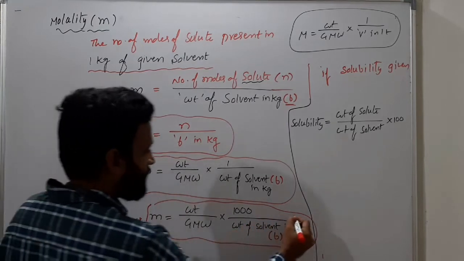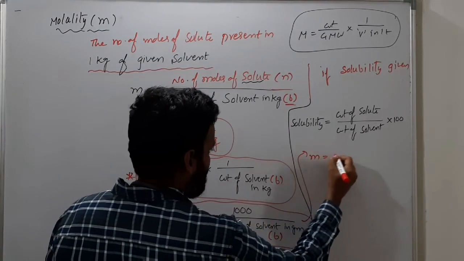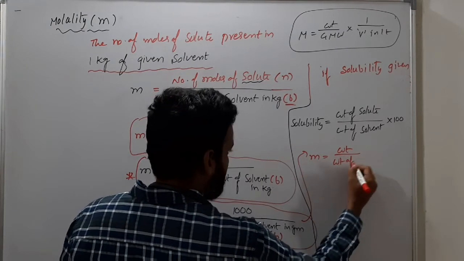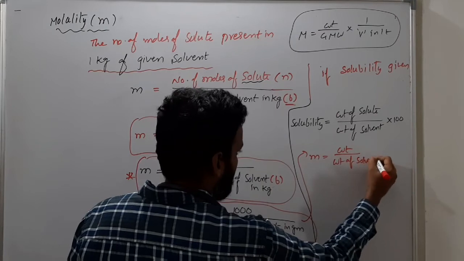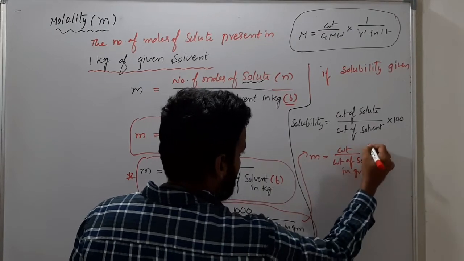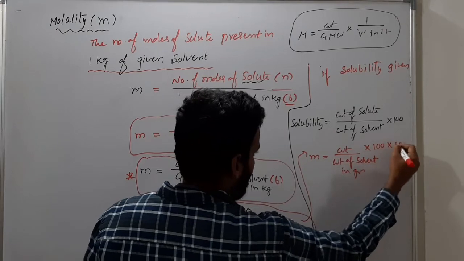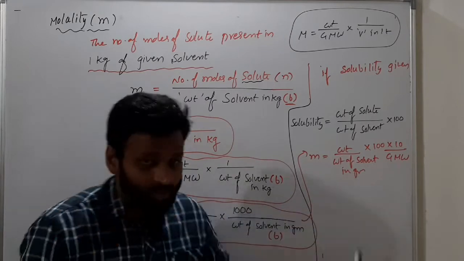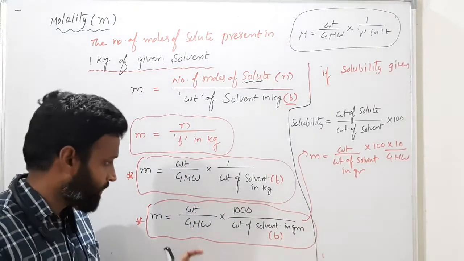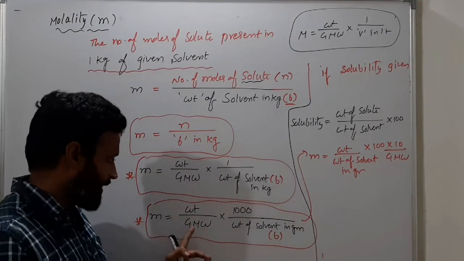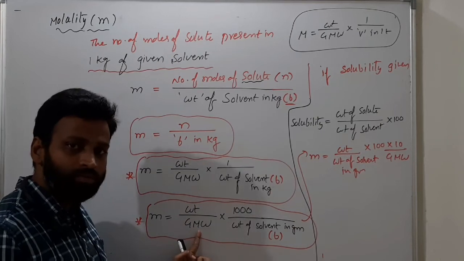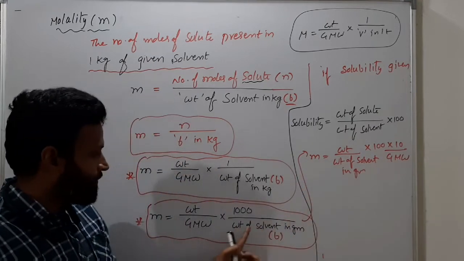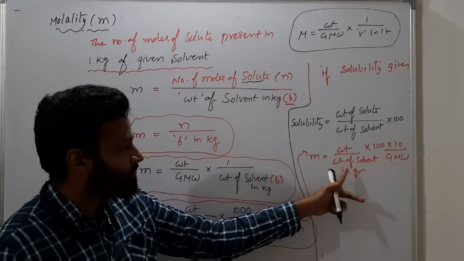The same formula I will write like this. M is equal to weight of solute by weight of solvent in grams into 100 into 10 by gram molecular weight. This and this both are the same or not? Look at that carefully. So weight of solute you have, gram molecular weight of solute I wrote there, and weight of solvent in grams I wrote here.